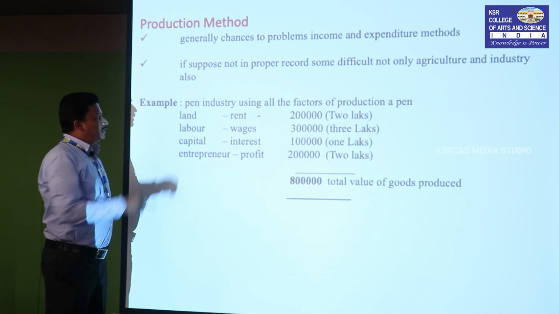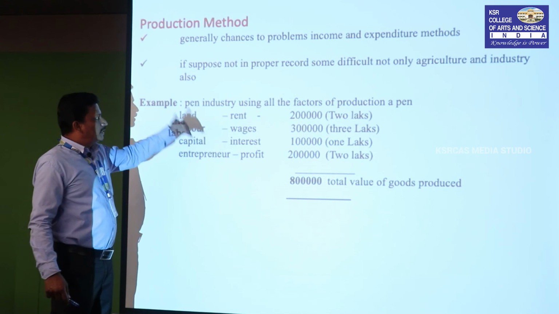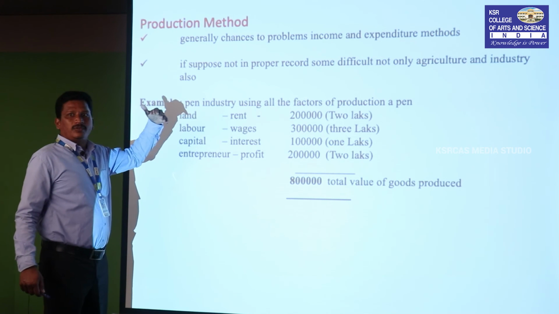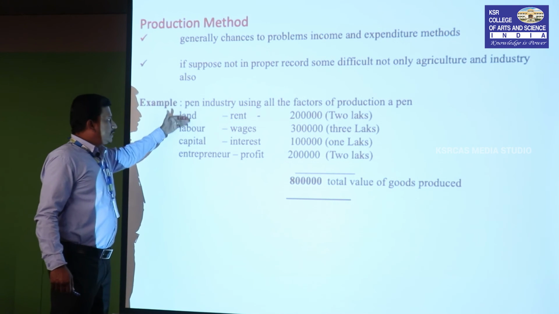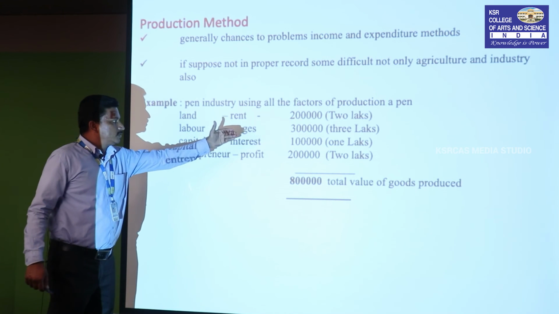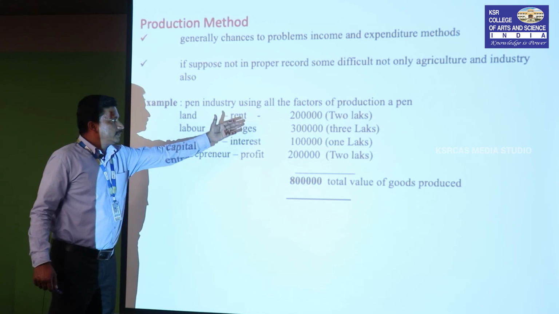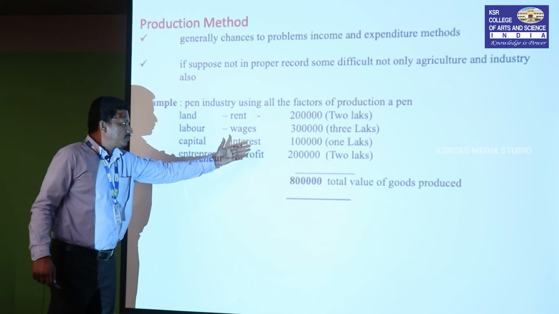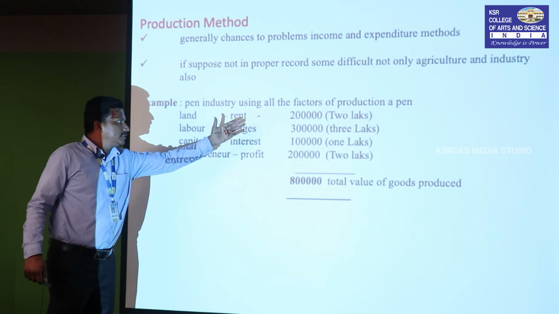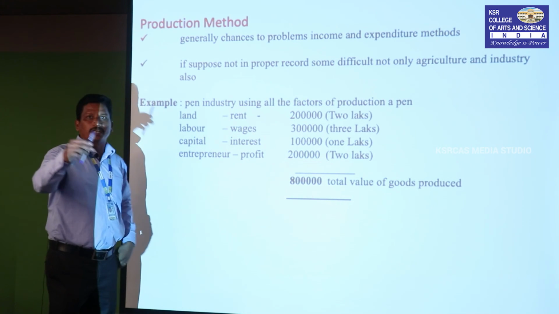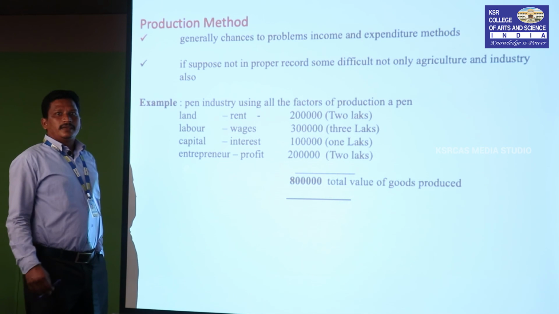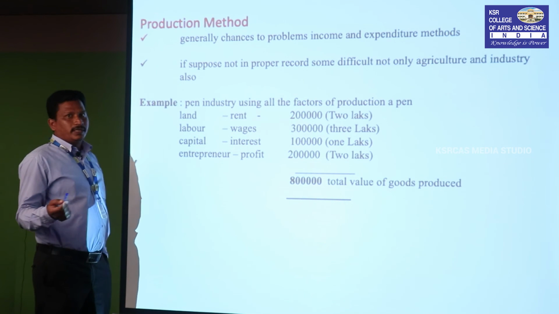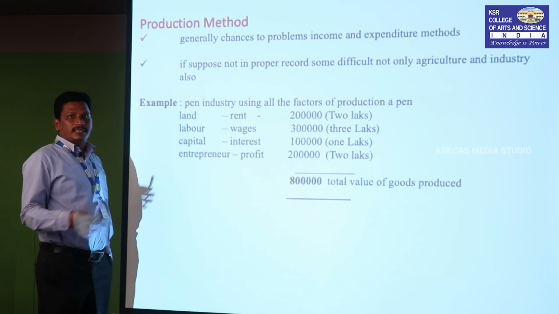You need not know the total income or total expenditures. Within that you can easily calculate, out of 8 lakhs, how much for this, how much for this. You collect this information, and you can automatically identify the total value of produced commodities. It is possible. We are following the same method.